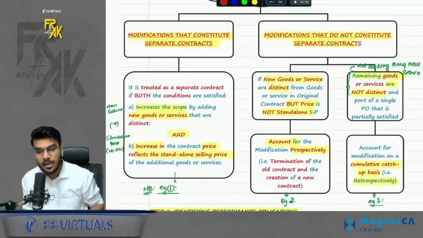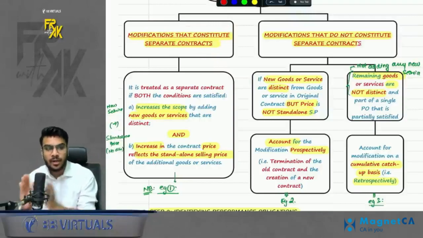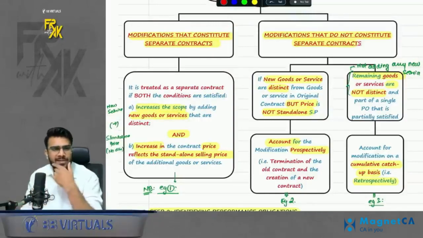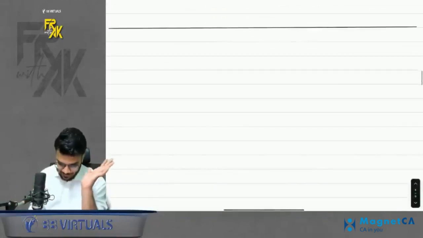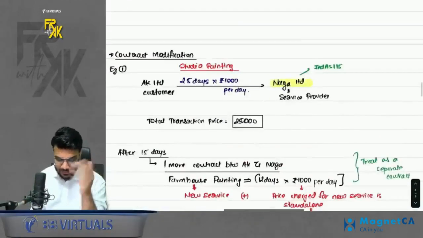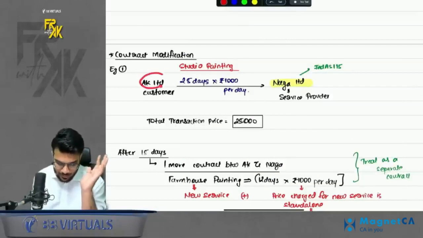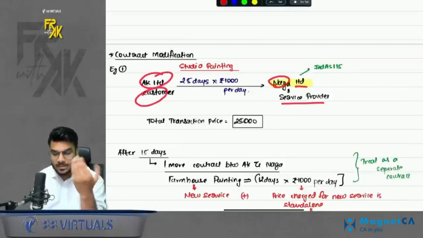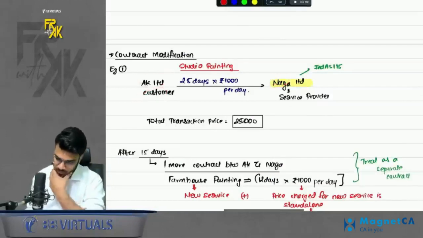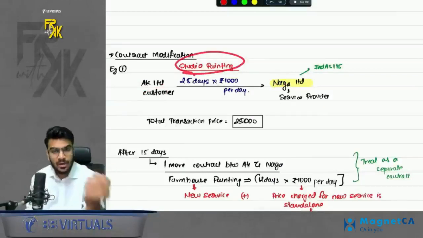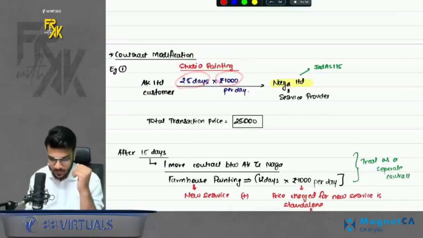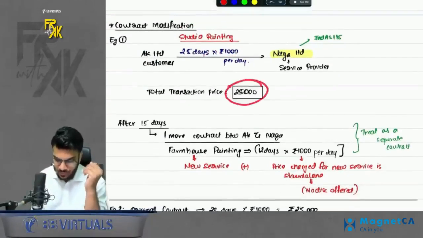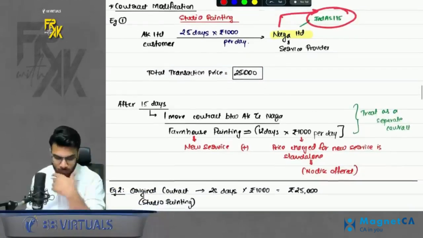What is the meaning of this? This means even if you modify a contract, you will treat it separately. Sir, when does this happen? Again, let's take some examples. In case you remember, we took the example of painting services. Let's say AK is the customer, Naga Limited is a service provider who does painting services. So I told Naga, I want to paint this studio. So he told, okay sir, 25 days, 1000 rupees per day he will charge. Total transaction price becomes 25,000. We are talking about from Naga's point of view. Okay sir, done, no problem.